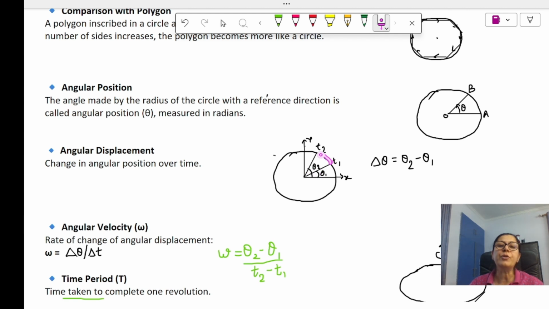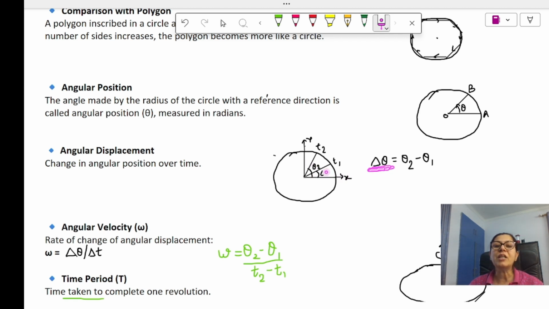Now after time t2 it has moved this much again. Now what is the angular position of the particle? Angular position is given by the angle made by the radius. So this angle is theta 2. At t2 the angular position is theta 2, and at t1 the angular position is theta 1. So angular displacement, that is delta theta, is the change in theta.